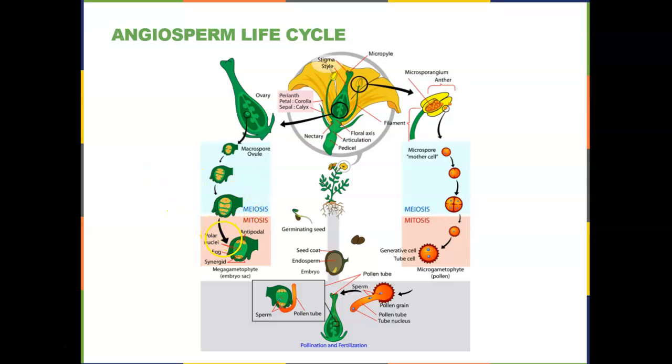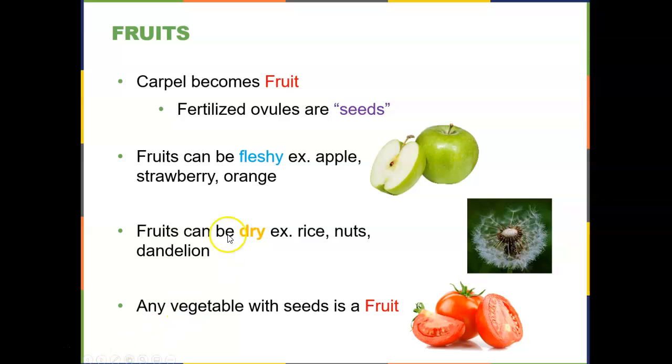Then this embryo continues its growth and forms a seed. Now, as I mentioned, some ovaries in the carpel will have multiple seeds, and some will have just a single seed. So that carpel, once the ovules are fertilized, the carpel becomes a fruit. So fertilized ovules are the seeds. And the fruits can be either fleshy, like this apple, and we're seeing only one seed, but there's multiple seeds in this apple. This was once the carpel of a flower.